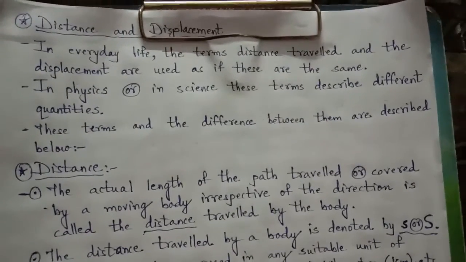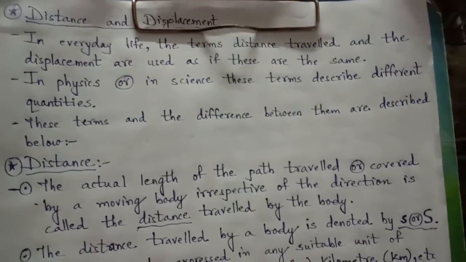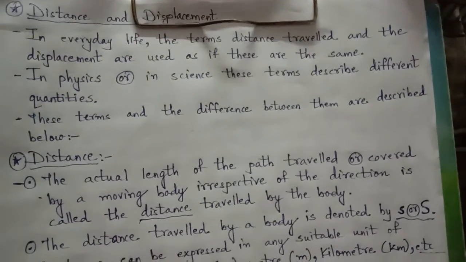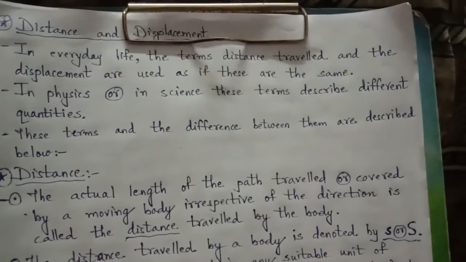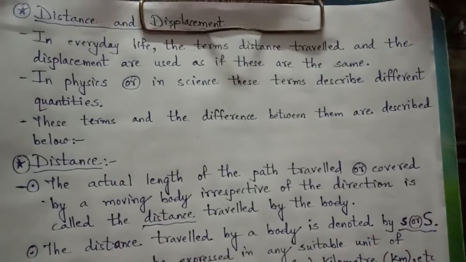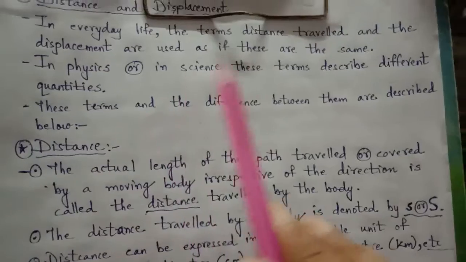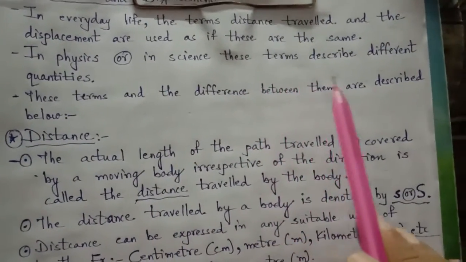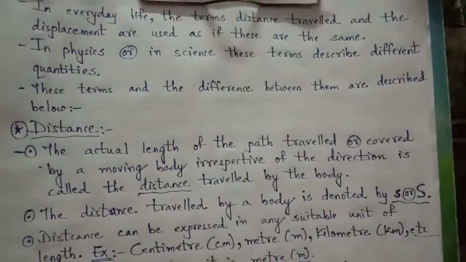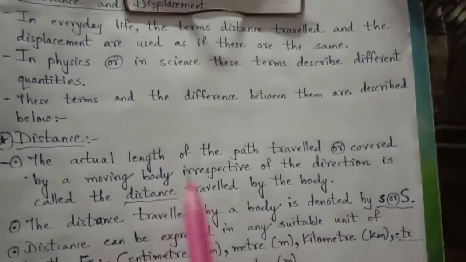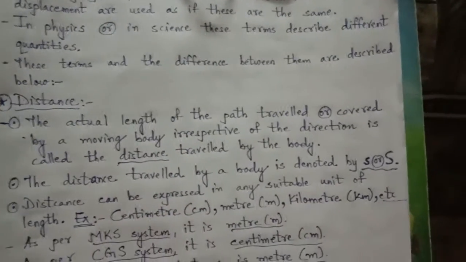Distance is measured in length, meaning meter, centimeter, kilometer are the units. Displacement is measured as a length, so it is also meter, centimeter, kilometer. But in physics, or we can say in science, these two terms describe different quantities. Let us see what is the difference between them.